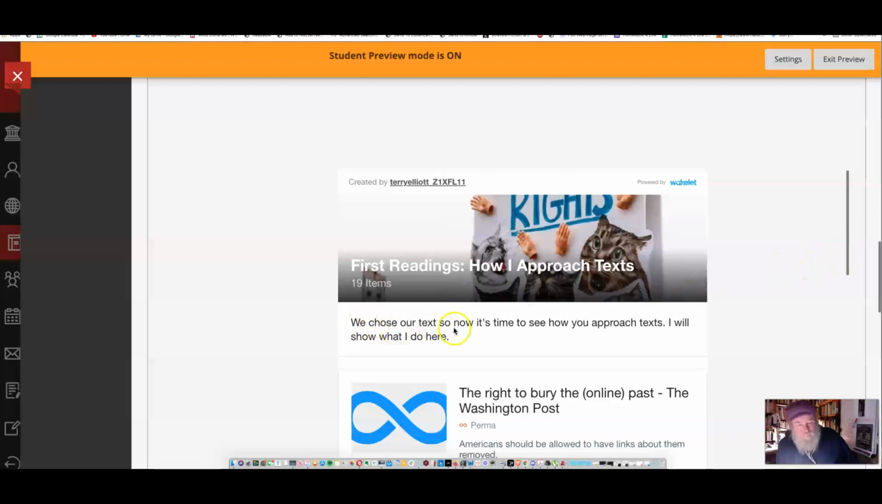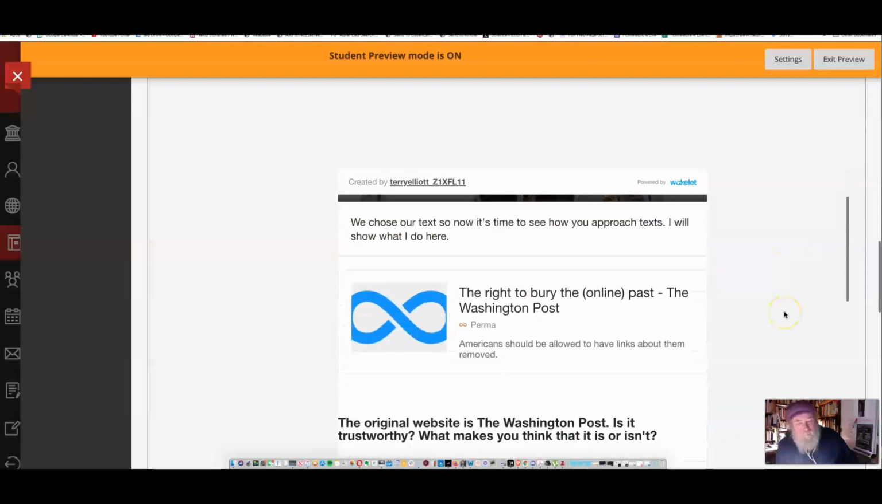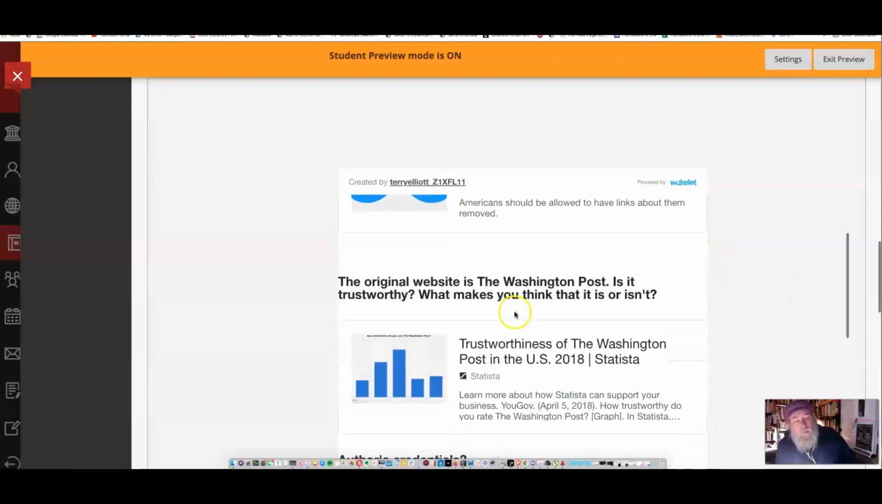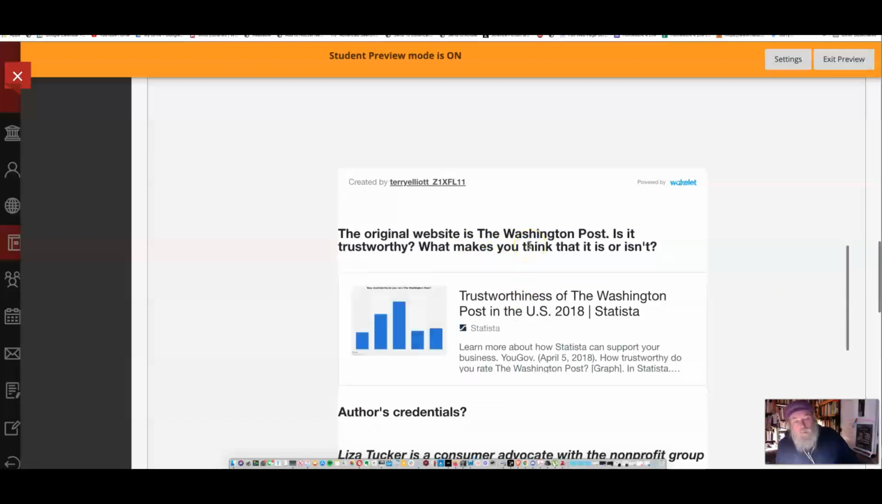Okay, so we chose our text, and there it is right there. And I'm going to have you do this for your own text a little bit later to use Wakelet. I'm not going to show you how to do it because it's super simple, and I'll show you later. So the original website is the Washington Post. Is it trustworthy? What makes you think it is or isn't? Again, this is how I approach my reading.